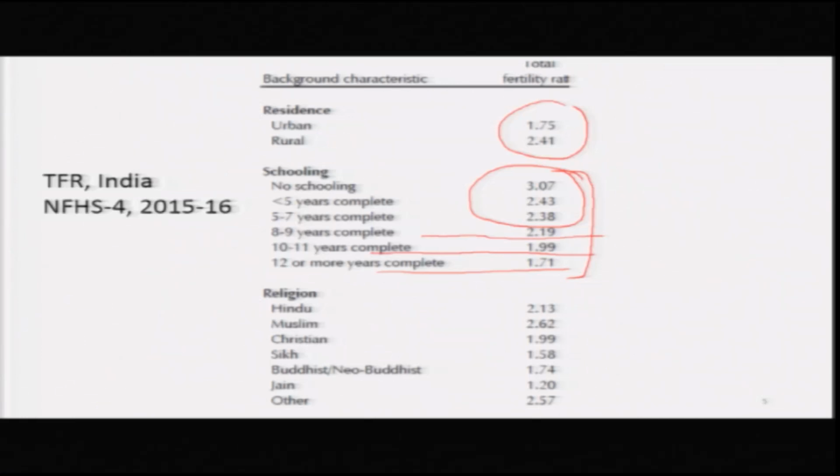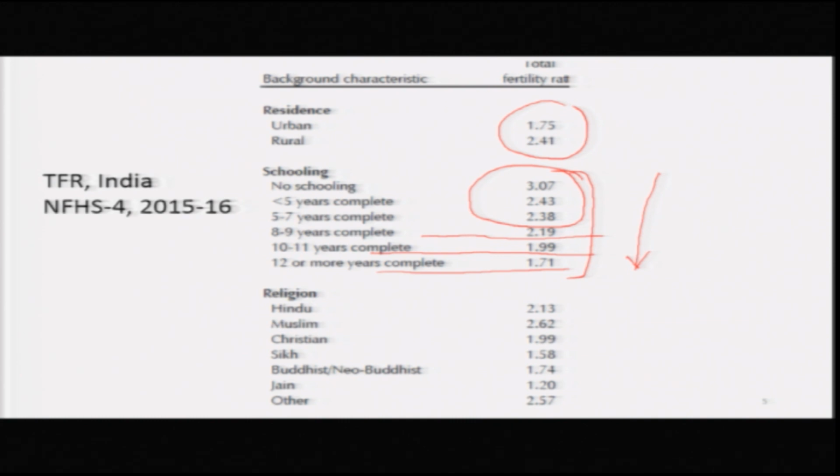Those with less than 5 years complete have 2.43 and 5 to 7 years have 2.38. As the level of education rises, fertility declines. So, there is a clear cut relationship between level of education among women and level of fertility.